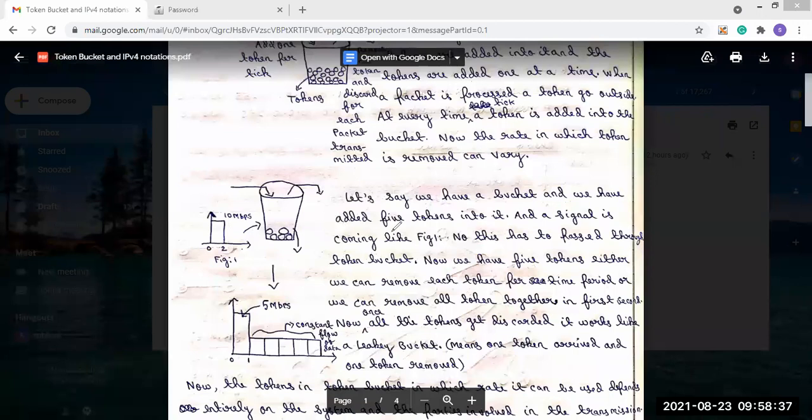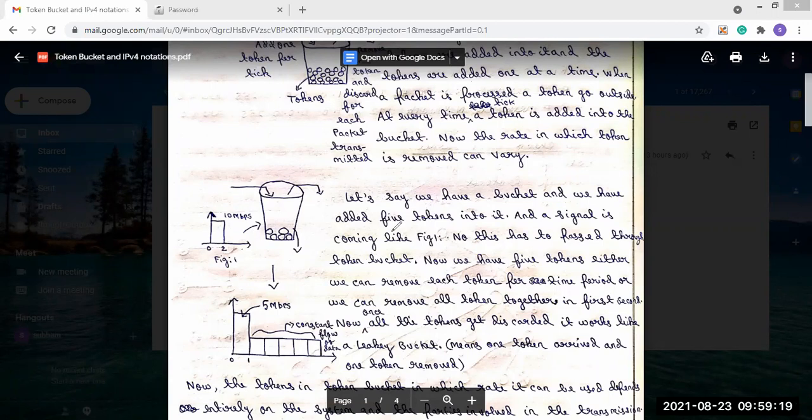So now we have 5 tokens placed in the bucket, and we can remove one token per time period. This is possible, or either in the first time period, we can take all the tokens outside. To remove the tokens from the bucket, we can take 5 seconds, because per second, 1 token will be removed. That is also possible. Or it can be possible that in 1 time period, or 1 second, all these 5 tokens are removed from the bucket. This is also possible.